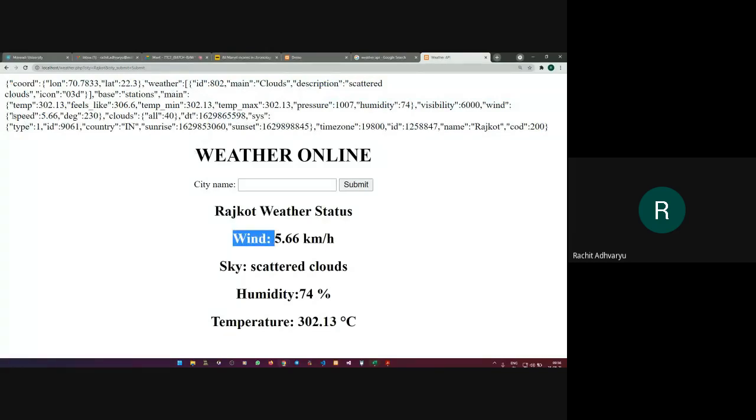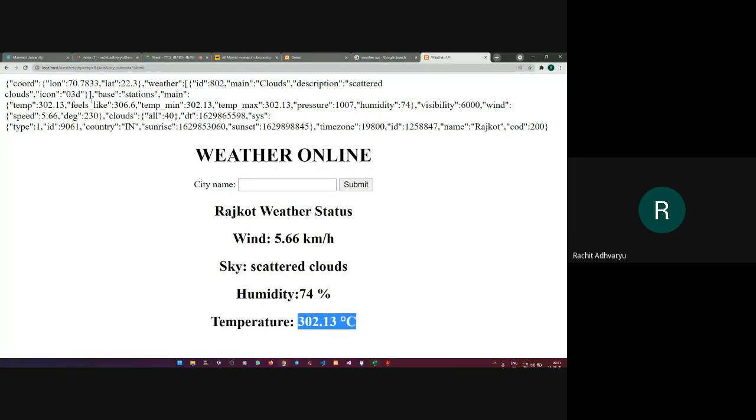You can see wind is the main variable, and the sub variable of wind is speed, that is 5.66 kilometers per hour. The skies are scattered clouds, so you can see here the clouds description, scattered clouds. Humidity is 74%, so you need to search for where humidity is. Humidity is here, that is 74%, and temperature is 302.13 degrees Celsius.